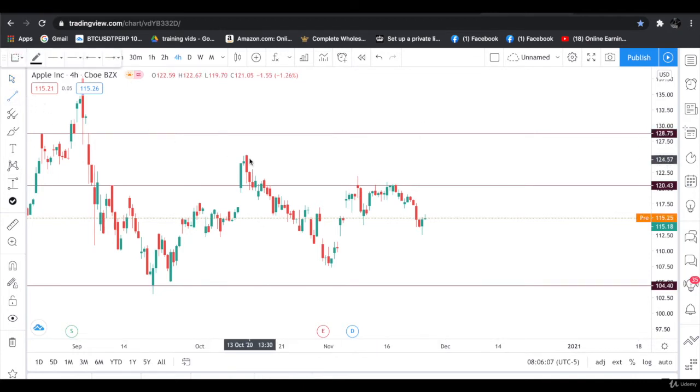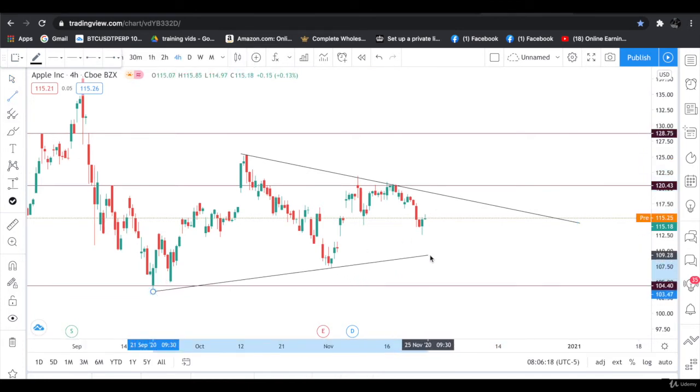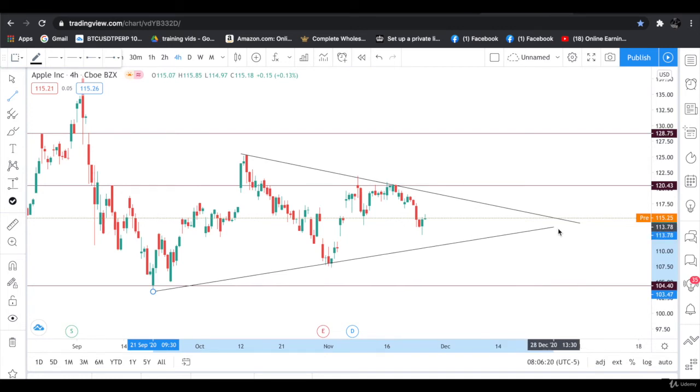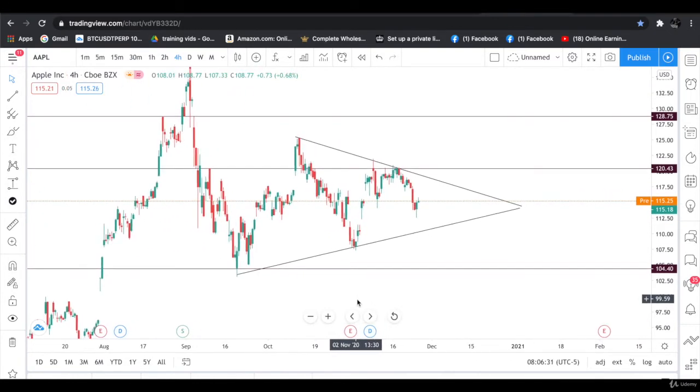This is the trend line and this is the resistance level. The price is facing a resistance and this is the support level. So this is our symmetrical triangle. Absolutely perfect. You can see the Apple stock is now trading inside the triangle and these key levels are acting as support and resistance levels.